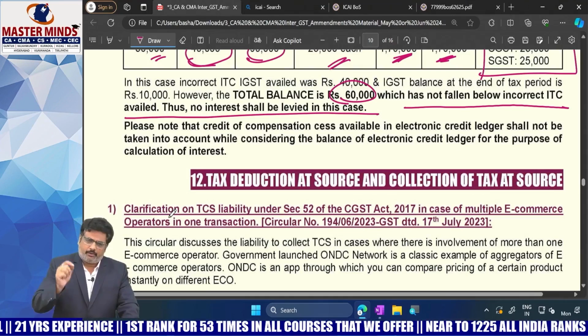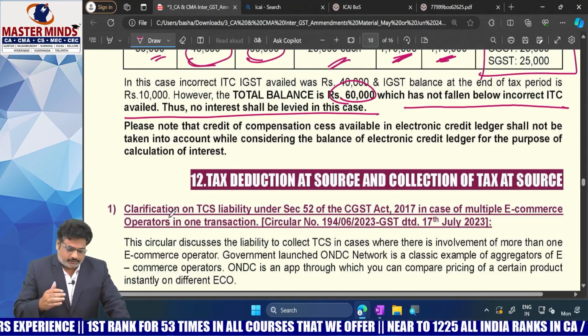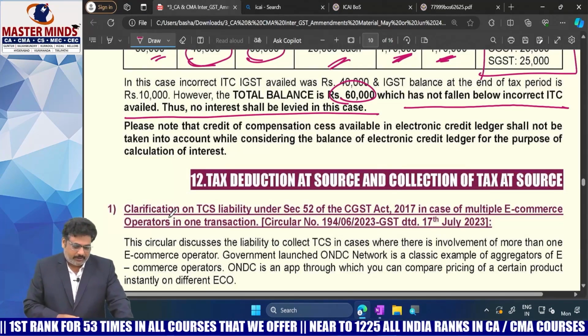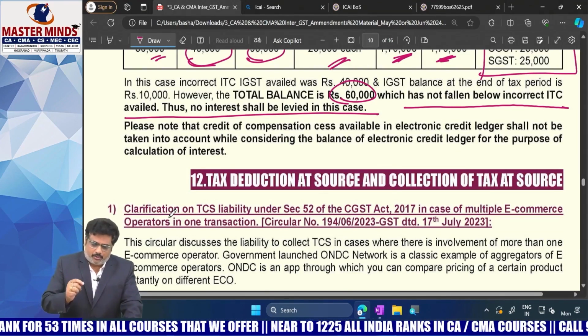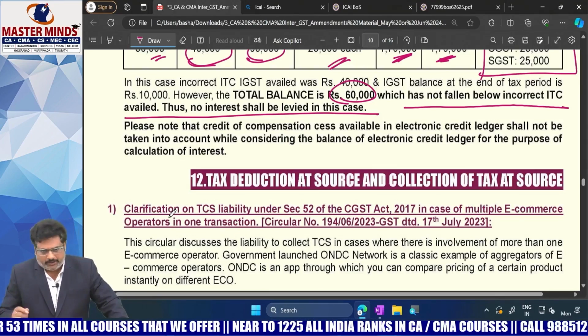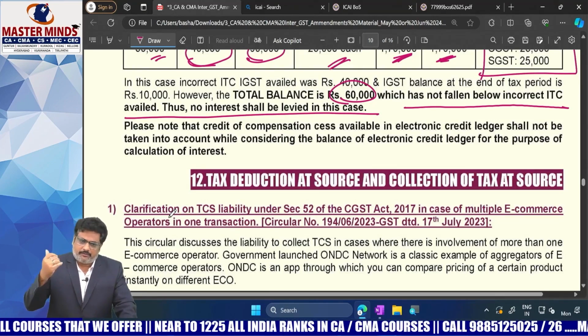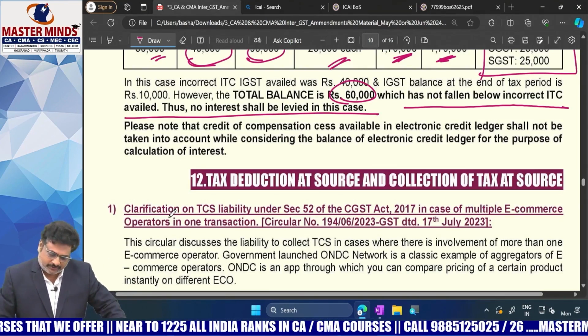Now the supplier of the goods can make the supplies through ECO, who is required to collect the TCS. But he can do only intrastate supplies. He cannot do any interstate supplies, and ECO shall not give any permission to do interstate supplies.